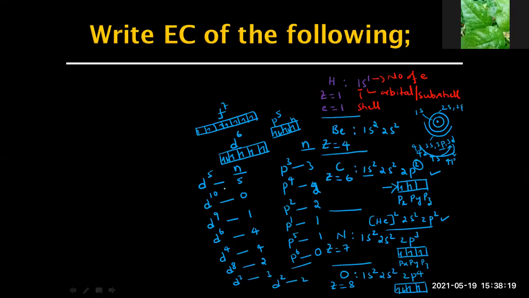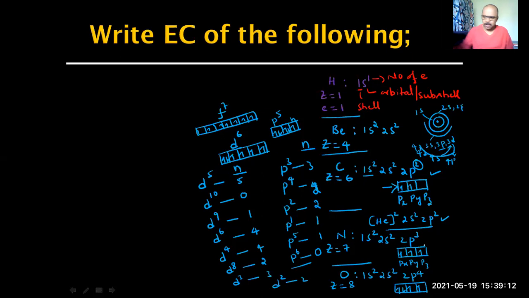f4 has how many unpaired electrons? 4. p4: 2. d4: 4. s4: not possible. f7: 7. d7: 3. p7: not possible. s2, how many unpaired electrons? 0. s1: 1. s1 and a half: not possible. f14: 0. That's fine.